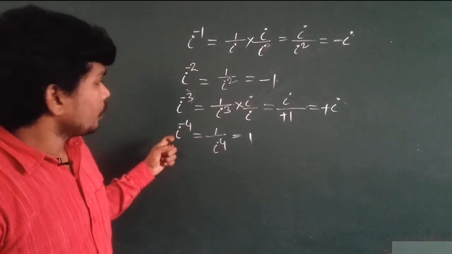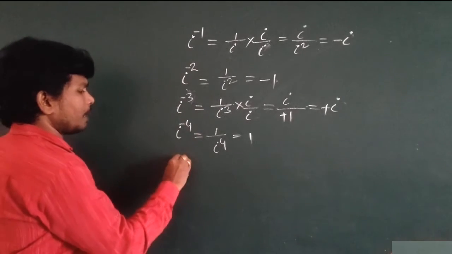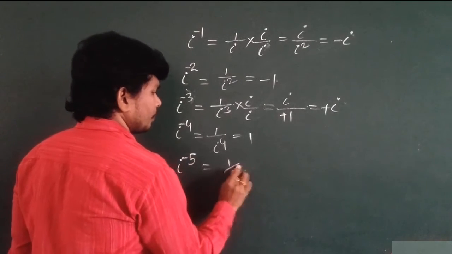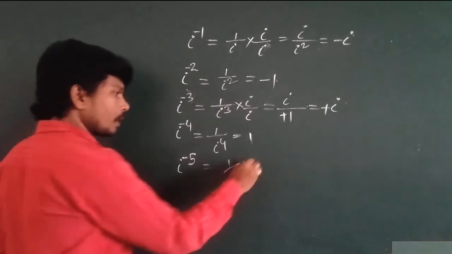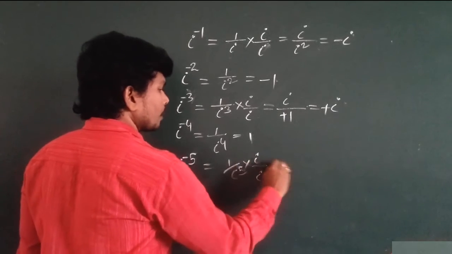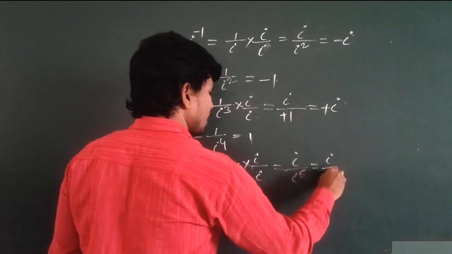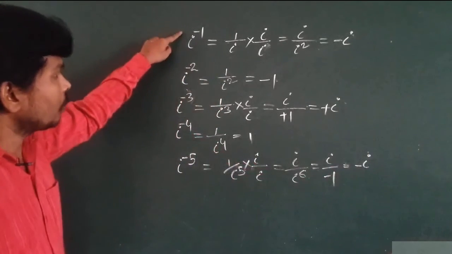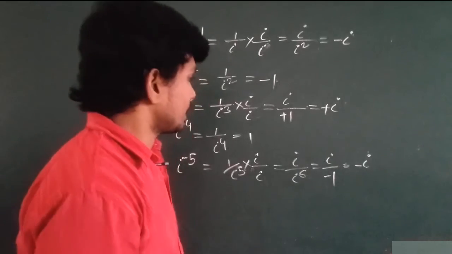So now you observe these are also repeating again. See, I power minus 5 is 1 by I power 5. Multiply both numerator and denominator by I. I power 6 value is minus 1. So it is minus I. We are repeating the same, no? Those values are repeating again the same as before.